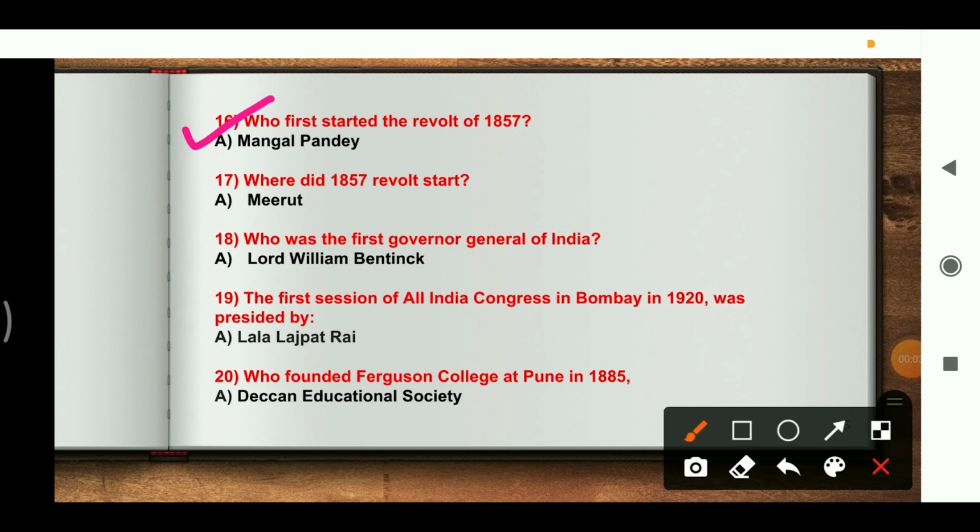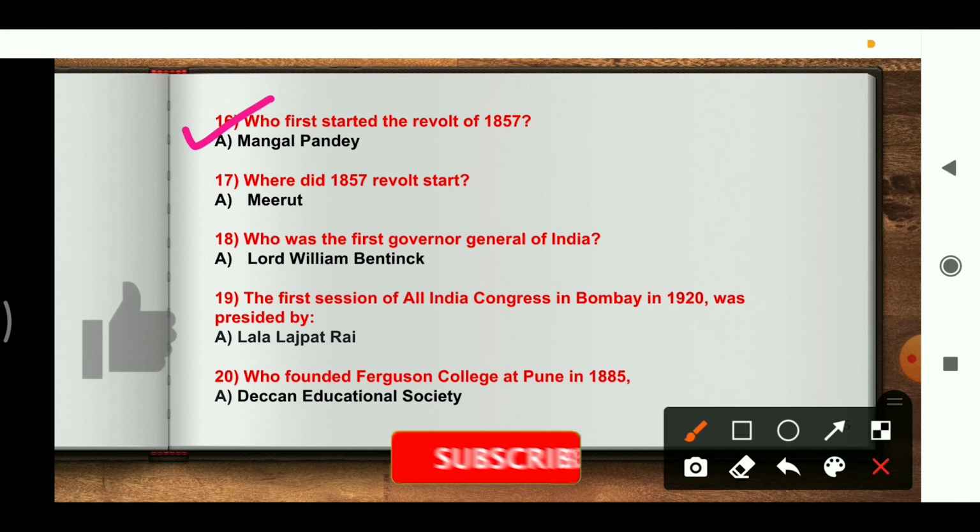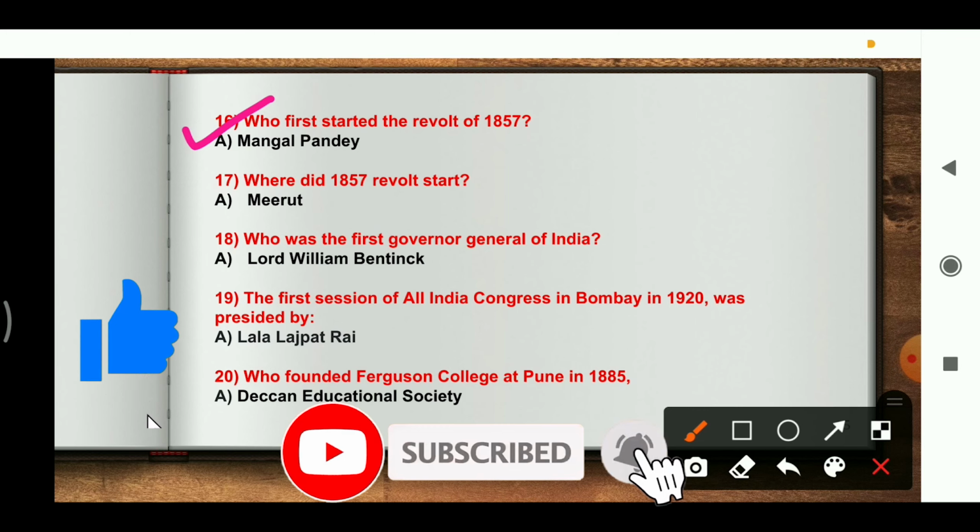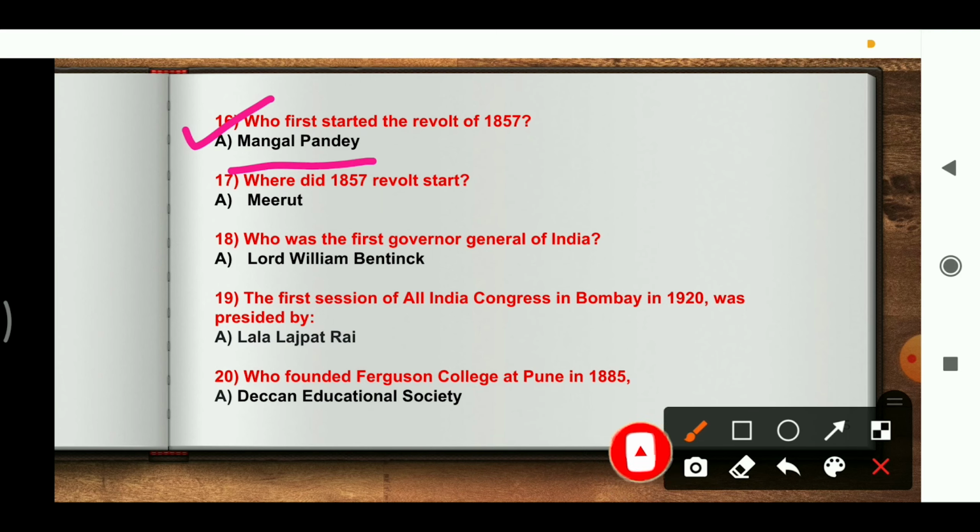16th question, who first started the revolt of 1857? The revolt was started by Mangal Pandey. And where did the revolt of 1857 start? It was started in Meerut. Who was the first Governor General of India? The first Governor General of India is Lord William Bentinck. The session of the Indian National Congress in Calcutta in the year 1920 was presided by Lala Lajpat Rai.